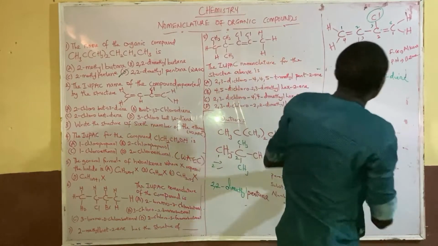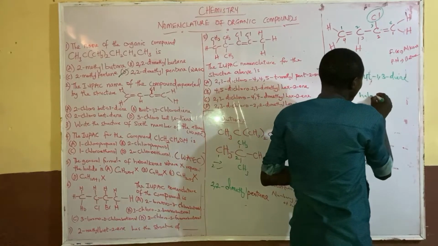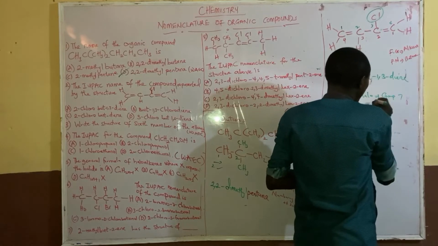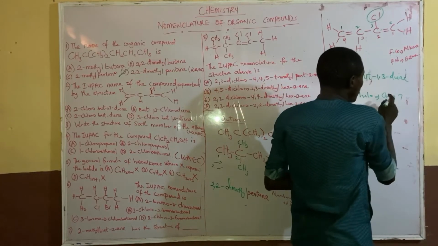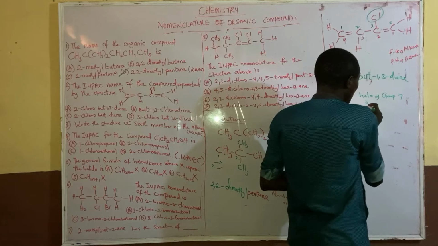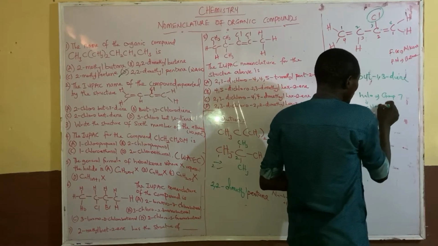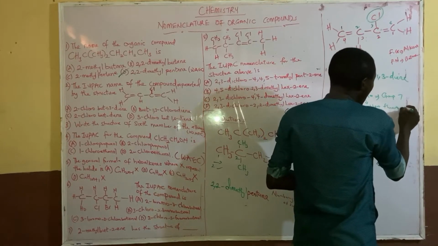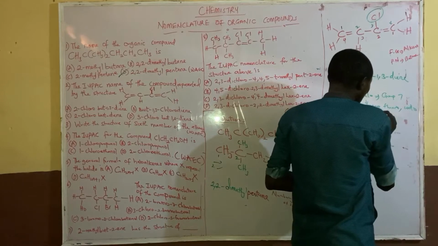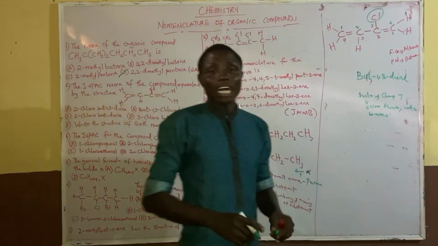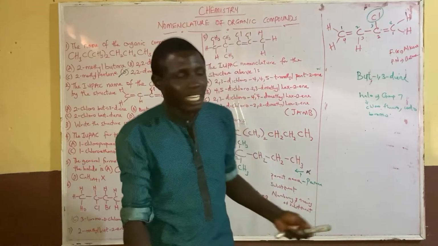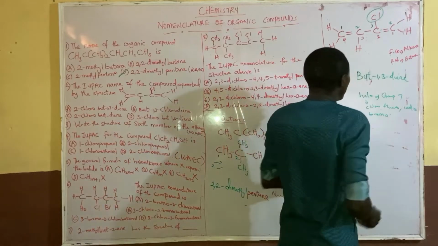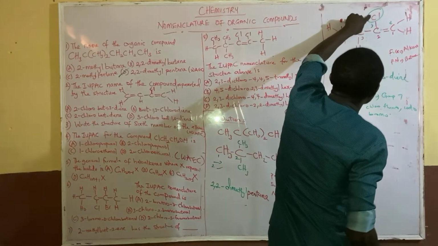So now, halogens are group 7 elements. We call them halogen. But when they are substituents, we call them halo. Examples of them are chloro, fluoro, iodo, bromo, and astato, but we don't usually see astato. So now chloro, fluoro, iodo, and bromo. Now this one, chloro,